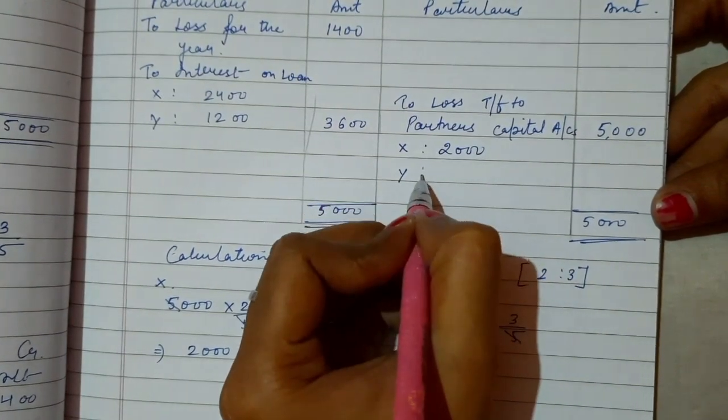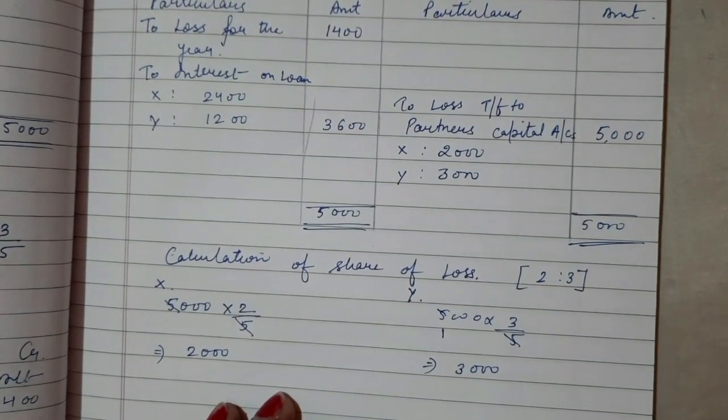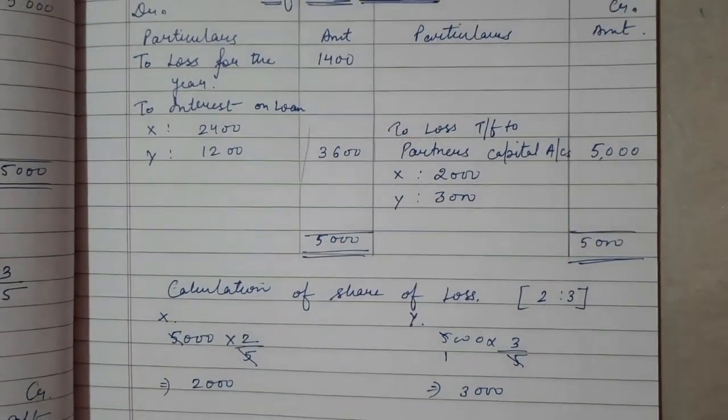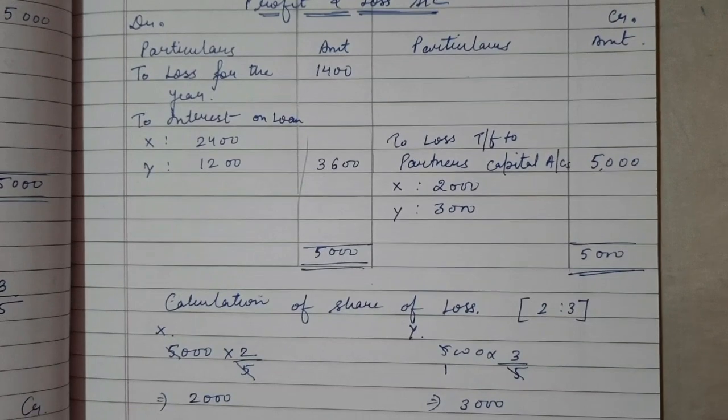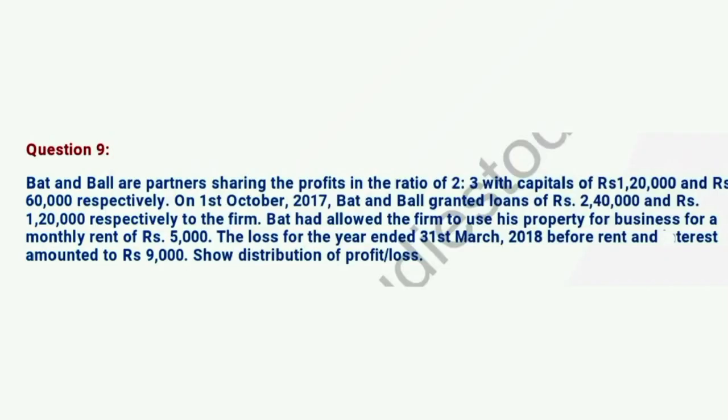I am writing here 2000 and 3000. Yes. So this was your case number 4 of question number 8. So here there were 4 cases given. I have solved all the 4 cases, and now we are doing question number 9.